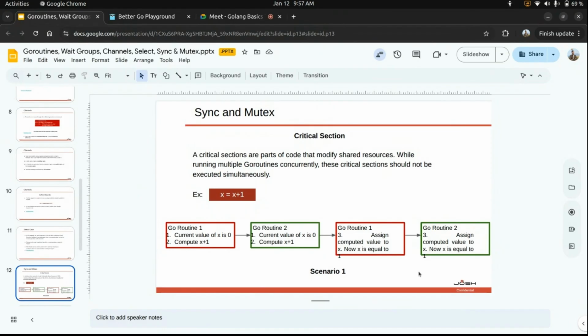Then context switches again to goroutine 2. Goroutine 2 also does the similar operation and the value of x is now 2. So both these goroutines will return the value of x equal to 2. This is scenario 1. Then there is also one more scenario.